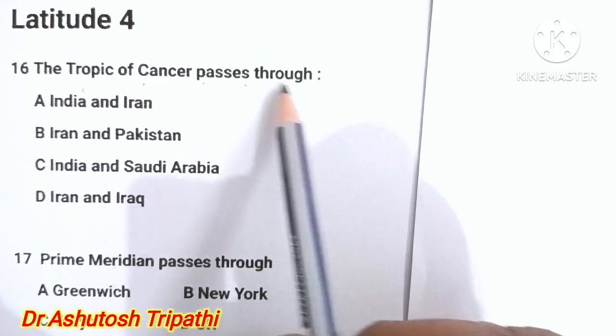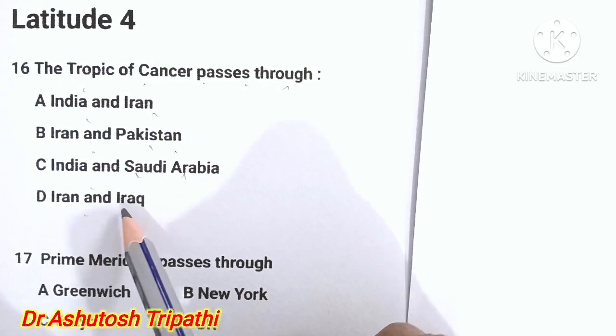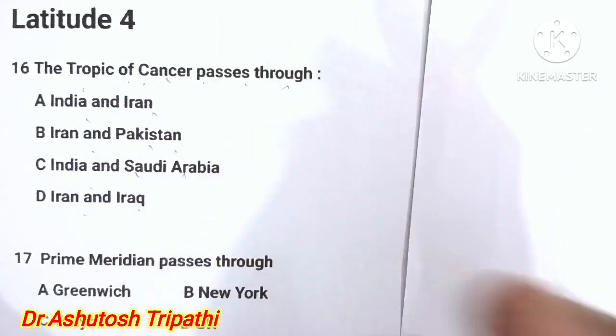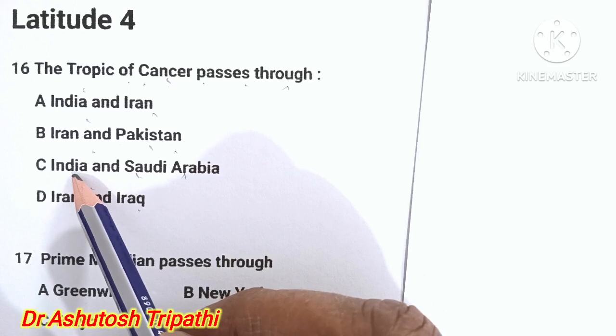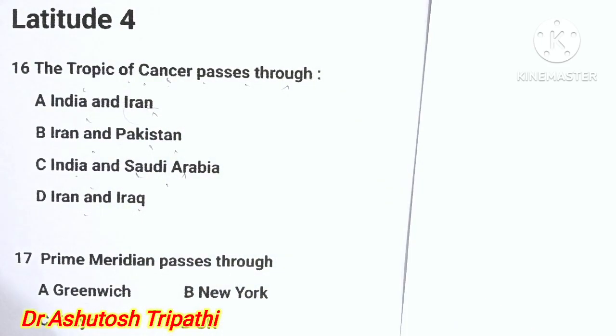The Tropic of Cancer passes through India and Iran, Iran and Pakistan, Iran and Saudi Arabia, Iran and Iraq. The Tropic of Cancer, it is very clear, passes through India. Now there are two options, Iran and Saudi Arabia. Which one is correct?